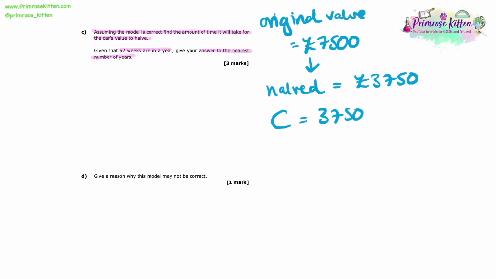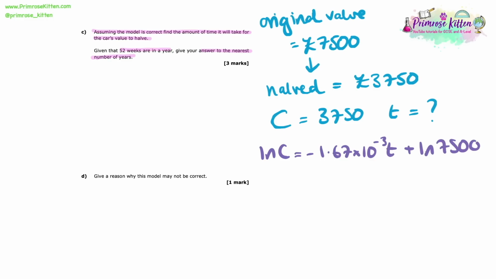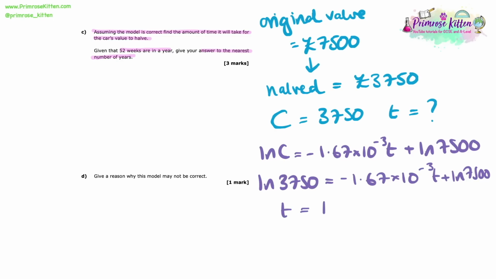So first things first, let's remind ourselves of the equation that we worked out on the previous page. So we said that ln c is equal to minus 1.67 times 10 to the minus 3t plus ln 7,500. So if we substitute into this now, in place of c, 3,750, we get ln of 3,750 equals minus 1.67 times 10 to the minus 3t plus ln 7,500.